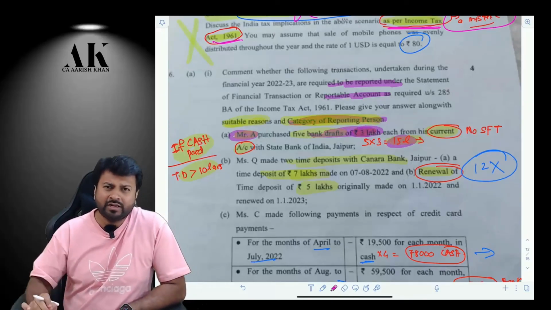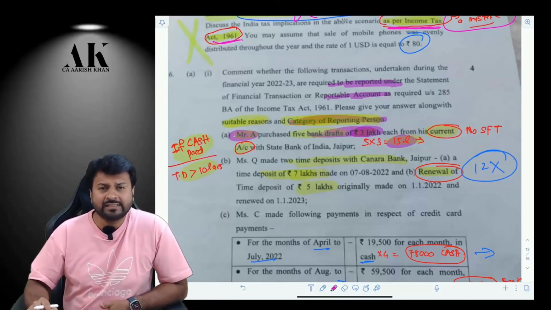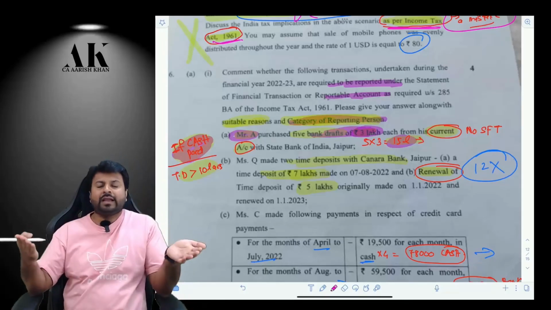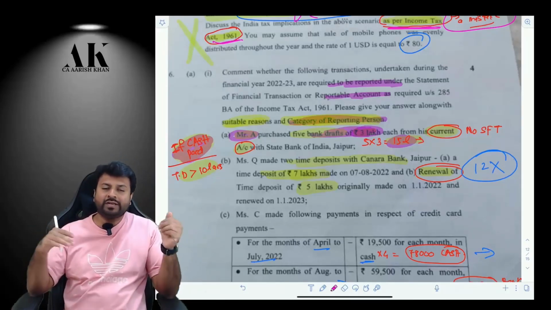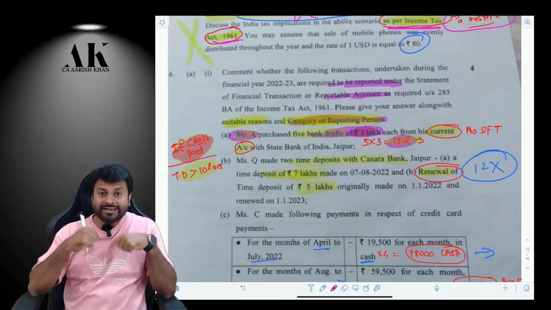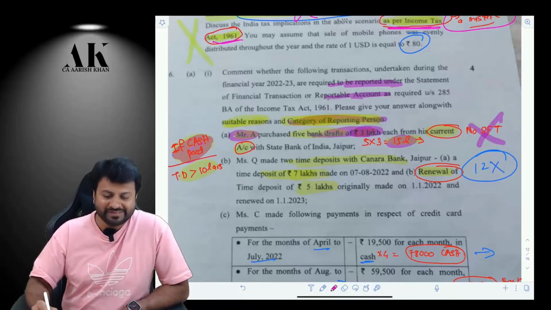Will the bank report it? No. But sir, for bank draft, the bank's limit is 10 lakhs. Yes, it is 10 lakhs, but if it is purchased in cash. So if I go to the bank and purchase a bank draft of more than 10 lakh rupees in cash, then the bank will report that. But if I'm buying through my current account, then the bank will not report. So in this case, SFT is not required. Okay, I hope you understood.